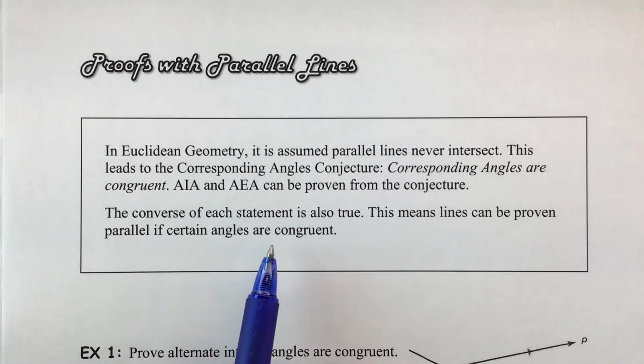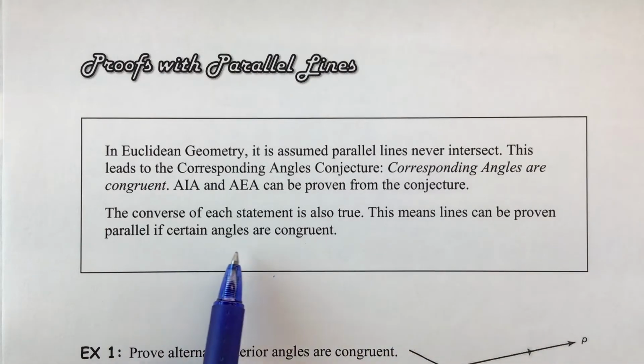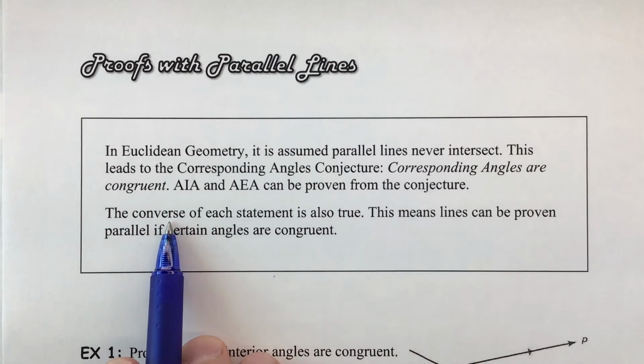The converse of each statement is also true. This means that lines can be proven parallel if certain angles are congruent. Now remember that converse can be thought of as backwards. So we can do two different things here. We can either prove that angles are congruent because lines are parallel, or we can prove that lines are parallel because the angles are congruent.